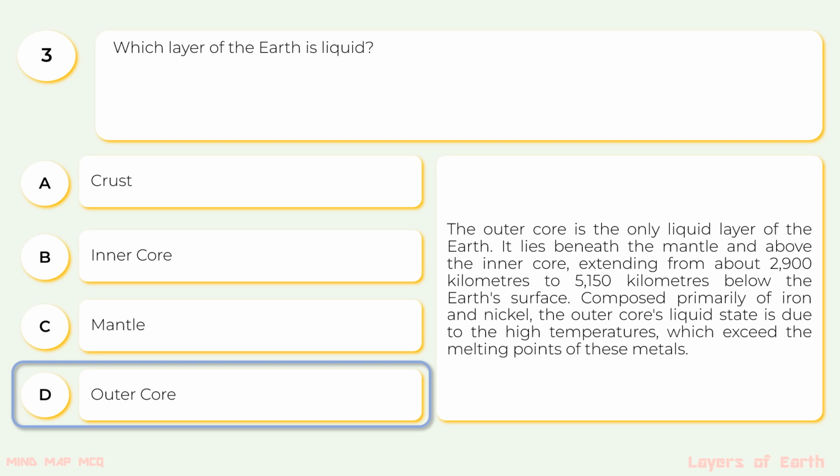It lies beneath the mantle and above the inner core, extending from about 2,900 km to 5,150 km below the Earth's surface. Composed primarily of iron and nickel, the outer core's liquid state is due to the high temperatures, which exceed the melting point of these metals.